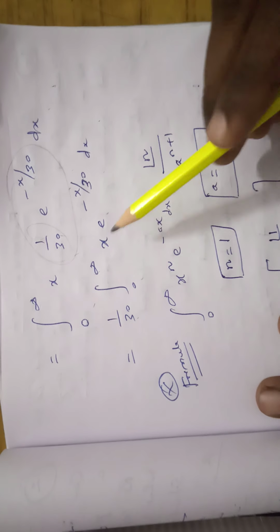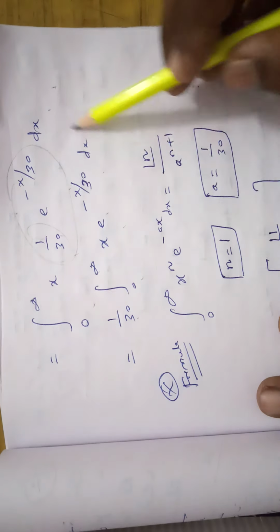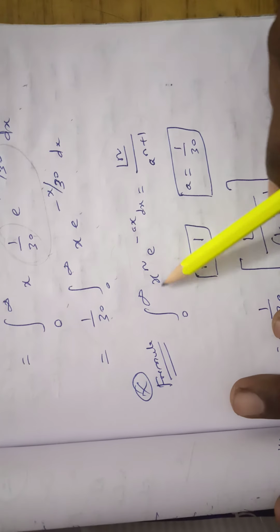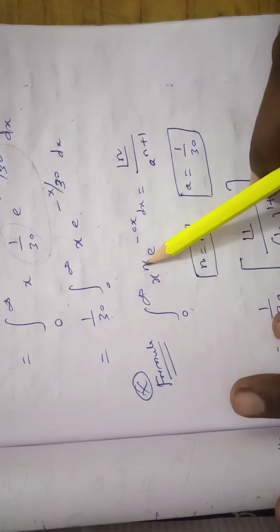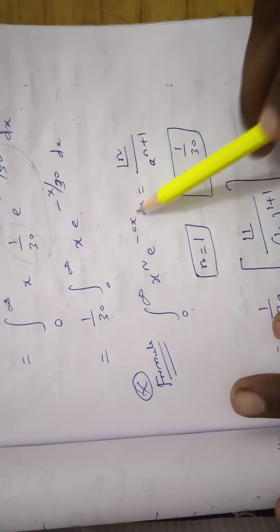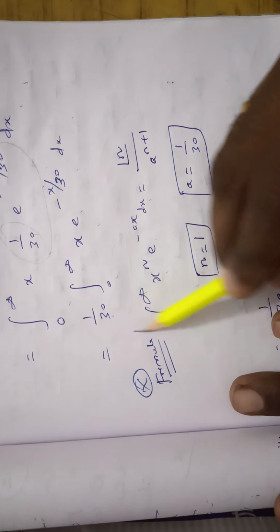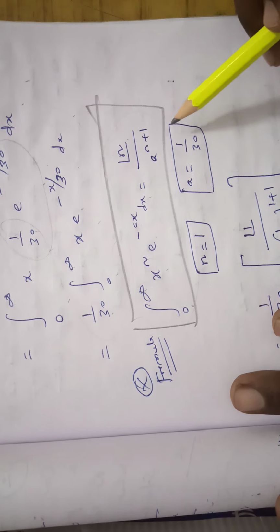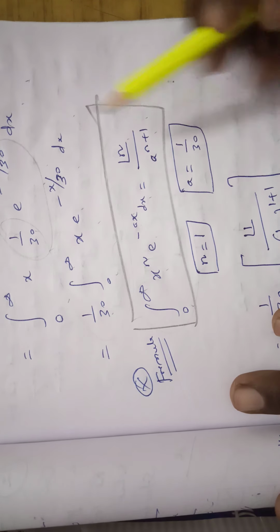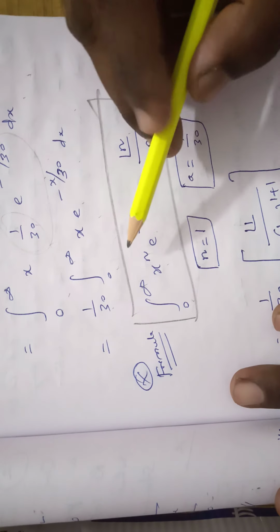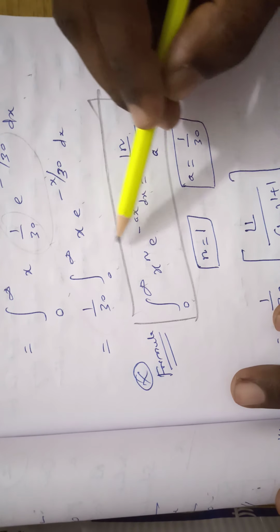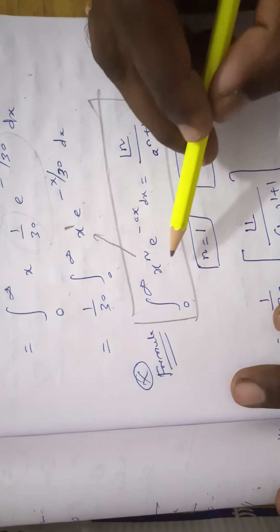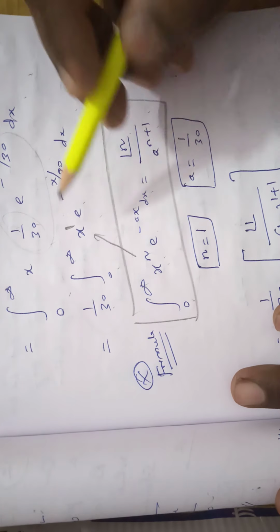This result is compared with the standard formula: 0 to infinity x power n e power minus ax dx equals factorial n by a power n plus 1. This is a very important formula. We compare the question with the formula: here it is x power 1.